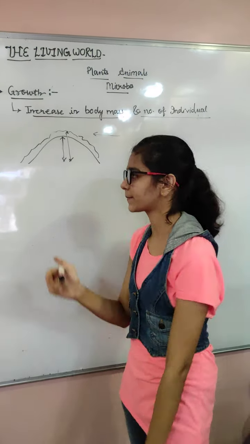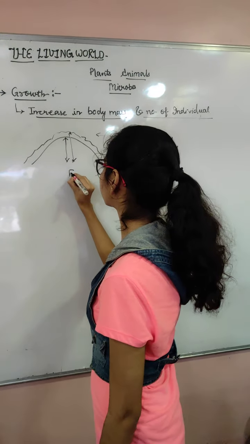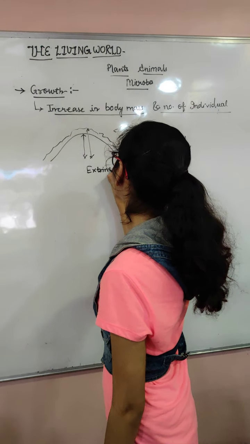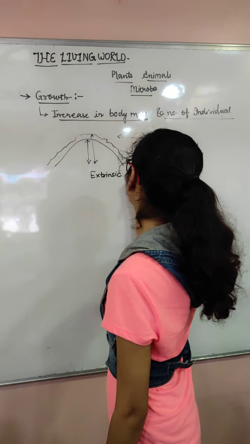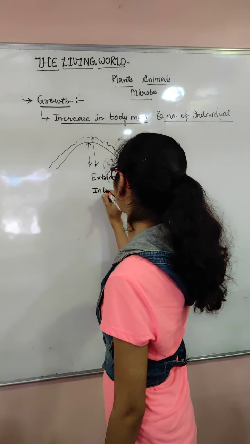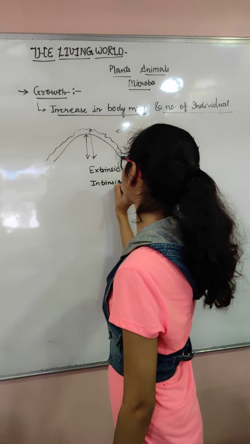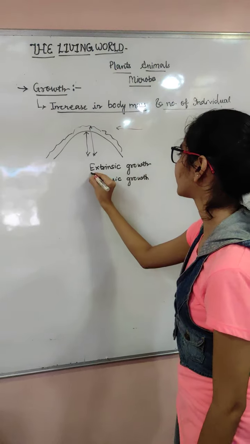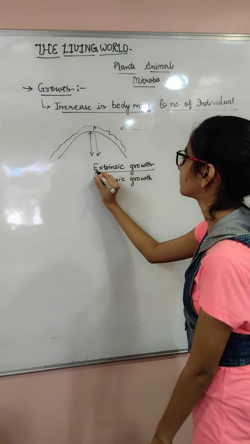But there is a difference. What's the difference? Extrinsic growth and intrinsic growth. Now you will ask me, what is this? Extrinsic growth. That means something that is X, meaning outer side.